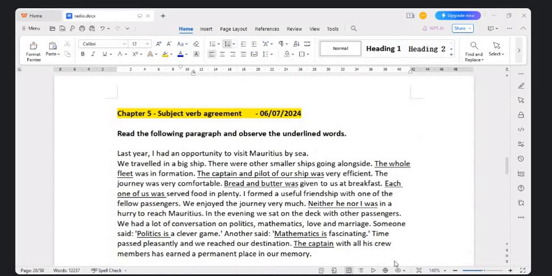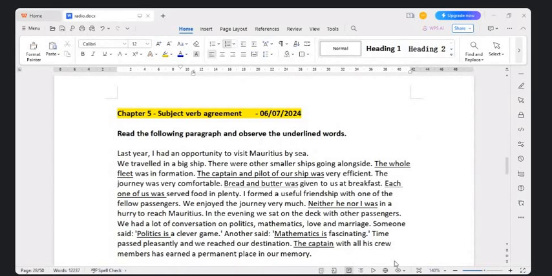Bread and butter was given to us at breakfast. Each one of us was served food in plenty. I formed a useful friendship with one of the fellow passengers. We enjoyed the journey very much. Neither he nor I was in a hurry to reach Mauritius. In the evening, we sat on the deck with other passengers. We had a lot of conversations on politics, mathematics, love, and marriage.